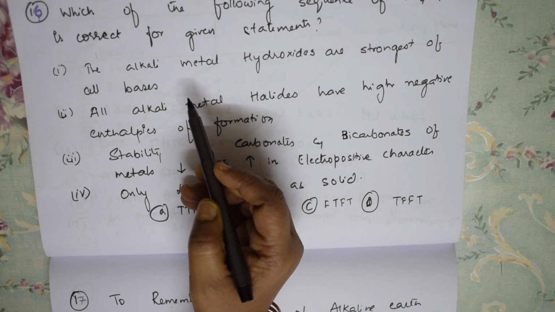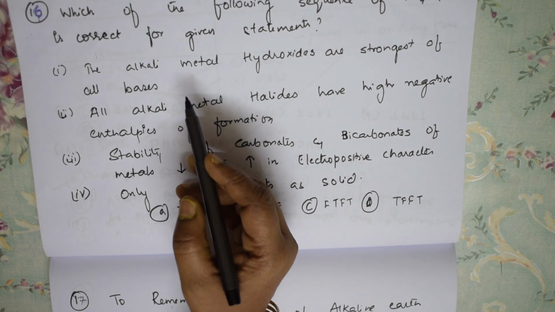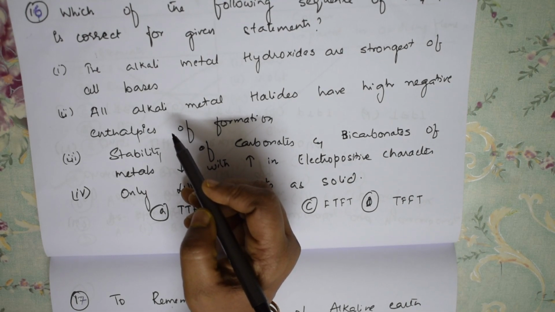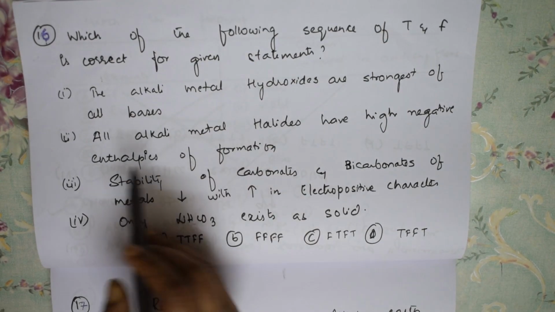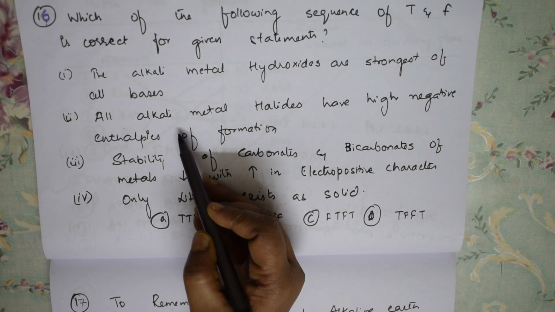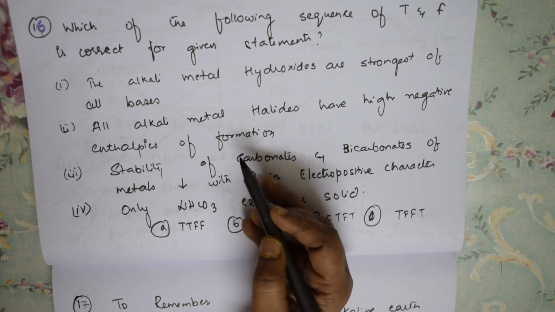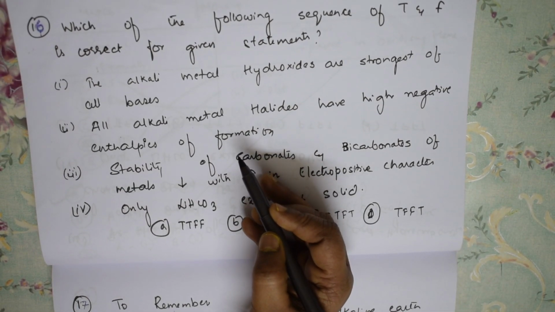Smaller the size of the cation, correct? When we go down from top to bottom, size is increasing, which means I can pull out the OH minus easily. So this option is correct. Next, all the alkali metal halides have higher negative enthalpies of formation. This statement also is right, isn't it?